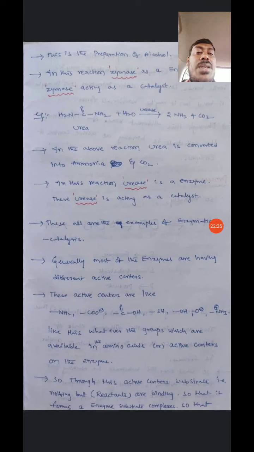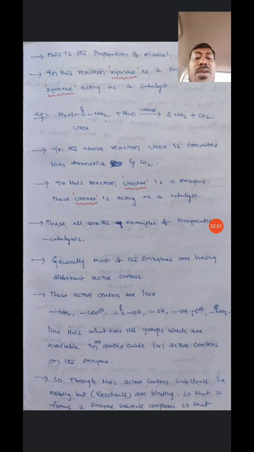Urease is an enzyme acting as a catalyst. These are all examples of enzymatic catalysis.